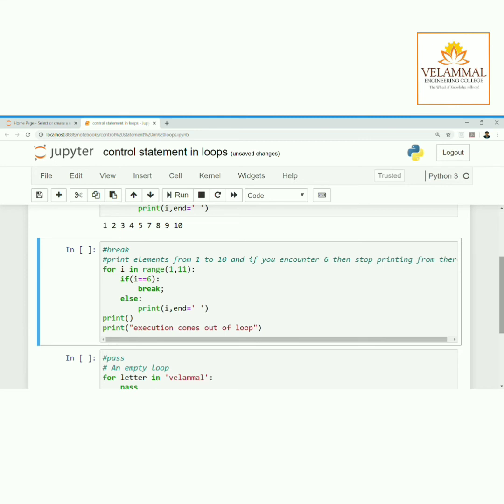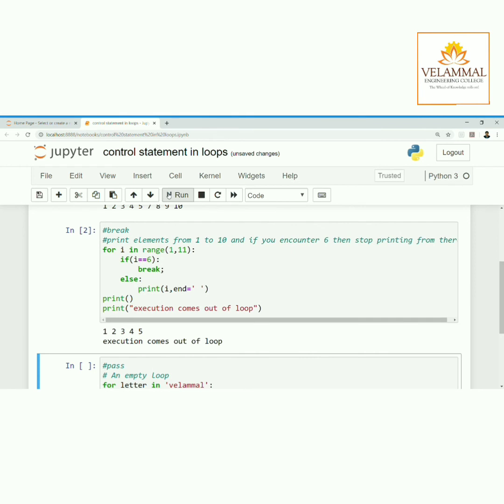So the loop will get normally executed for 1, 2, 3, 4, 5. When i becomes 6, the break statement comes. When the break statement comes, it will come out of the loop. So we will come out of the loop, and in the next line we are going to print "execution comes out of loop". I'm going to run this program. See, 1, 2, 3, 4, 5 gets executed. When 6 comes, it comes out of the loop, and "execution comes out of loop" gets executed.